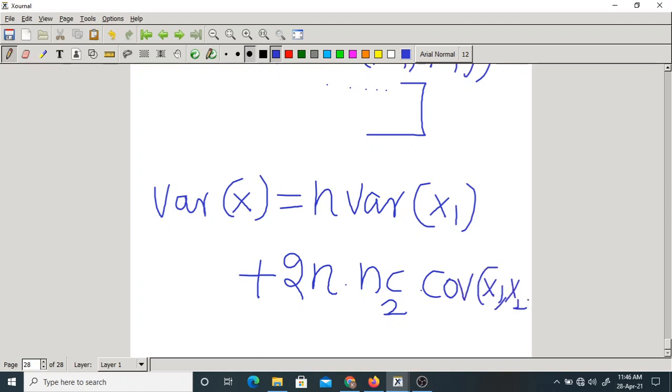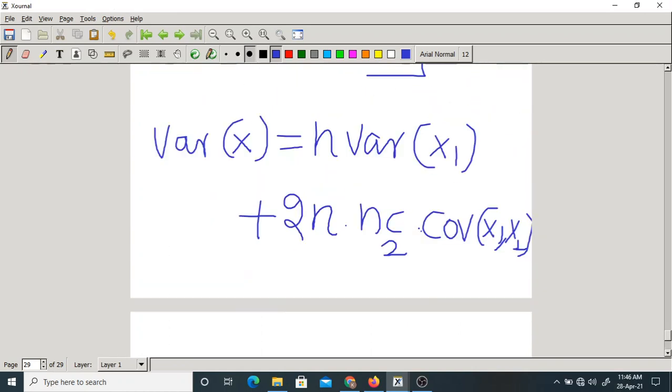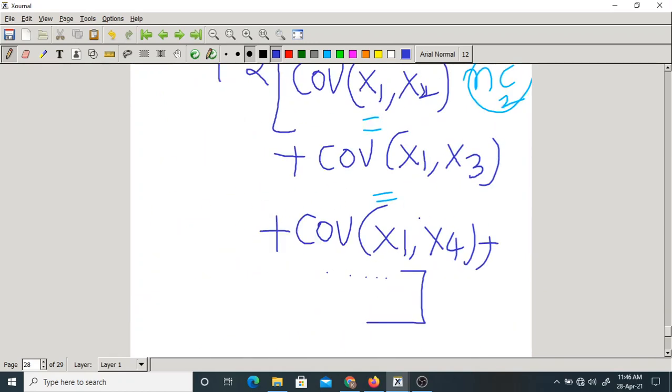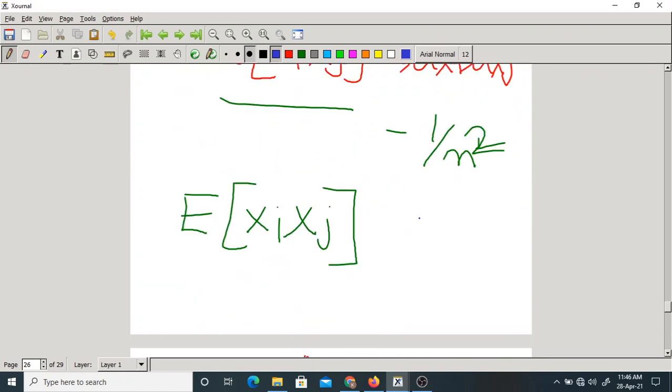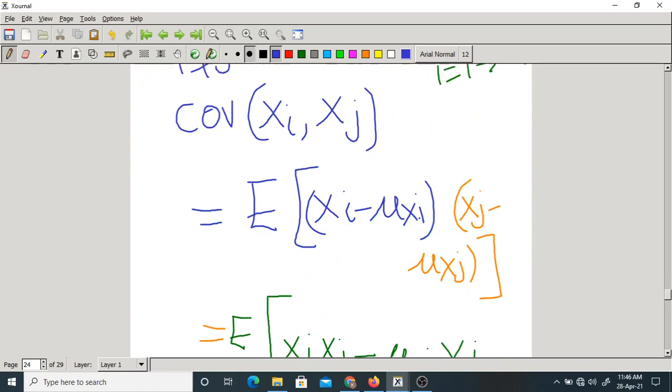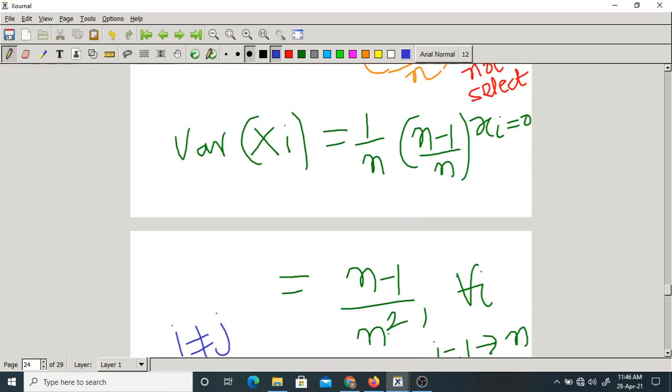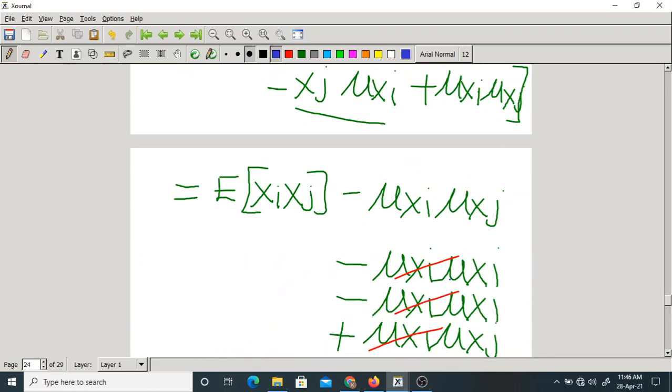Anything you can take; simply I need to know the common covariance. What is the variance of x1? N minus 1 by n square.